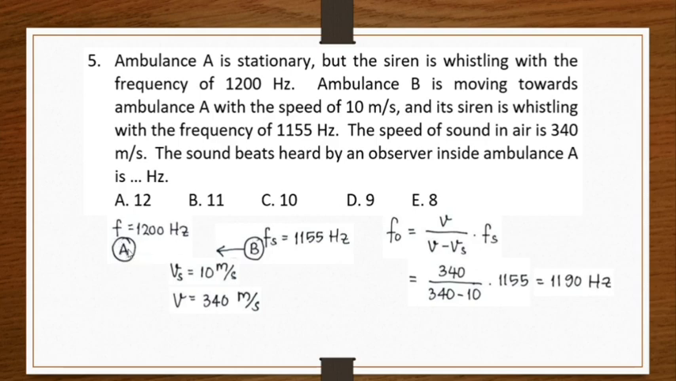Remember that the observer inside ambulance A will hear two frequencies. The first one is 1200 Hertz, and the other frequency is 1190 Hertz. So he will hear sound beats with the frequency of 1200 minus 1190 Hertz. It will be equal to 10 Hertz. So the beat frequency will be 10 Hertz, C.